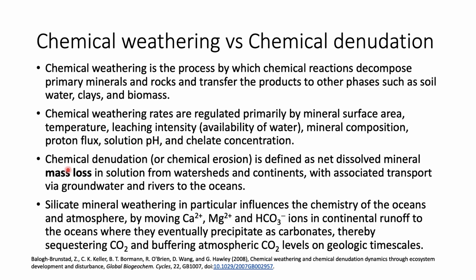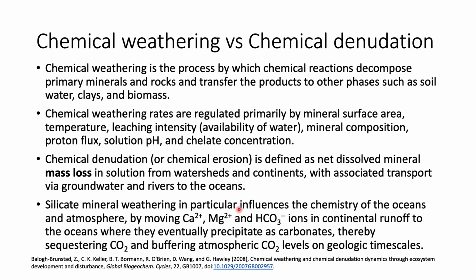On the other hand, chemical denudation is defined as the net dissolved mineral, that is mass loss, in solution from watersheds and continents with associated transport via groundwater and rivers to the ocean. So this is how material is eroded from one place and moved to another.